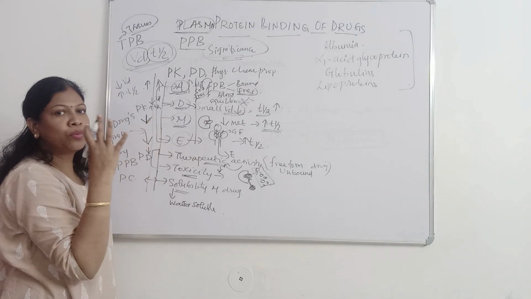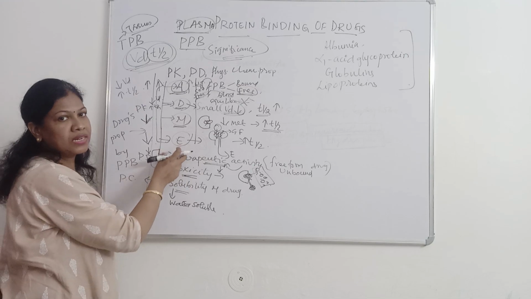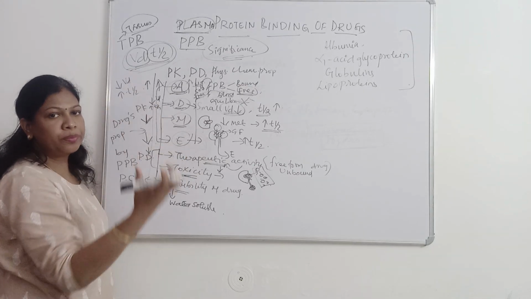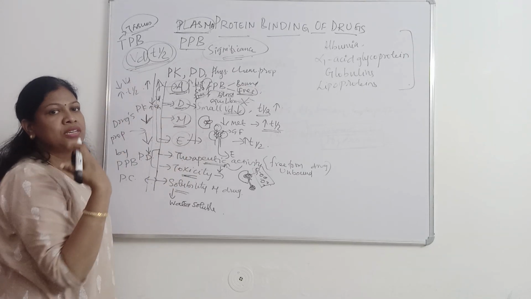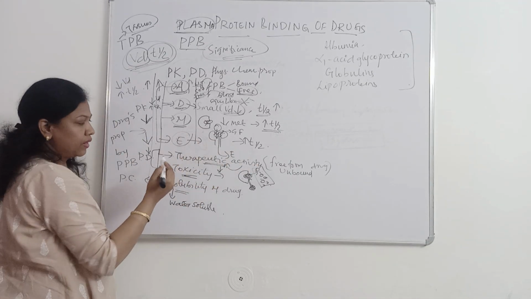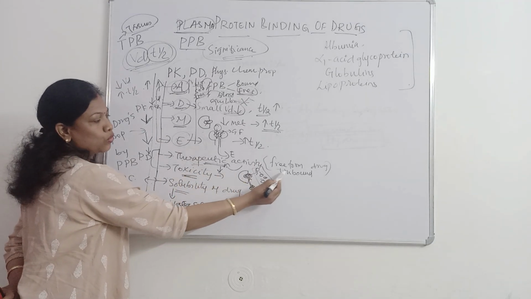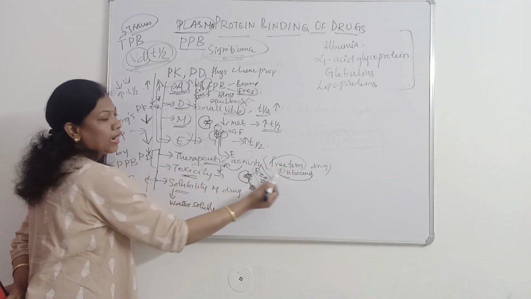Metabolism: again, the bound form cannot be metabolized, so the half-life of the drug will be increased. And excretion: the bound form cannot be filtered through the glomerulus, so it circulates inside the body and increases the half-life. And about the pharmacodynamic property, therapeutic activity will be shown by the free or unbound form.